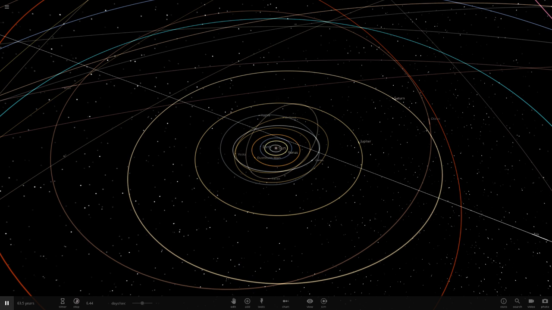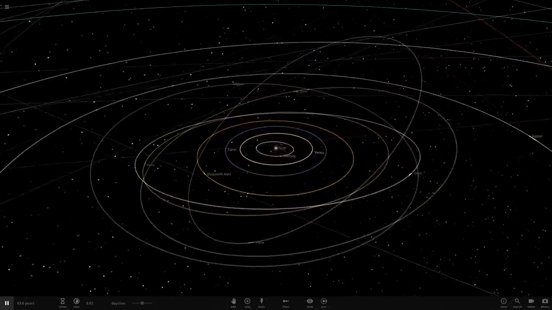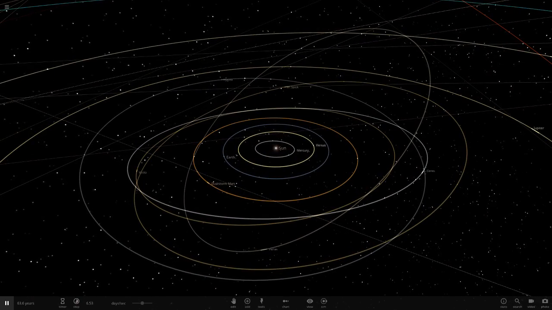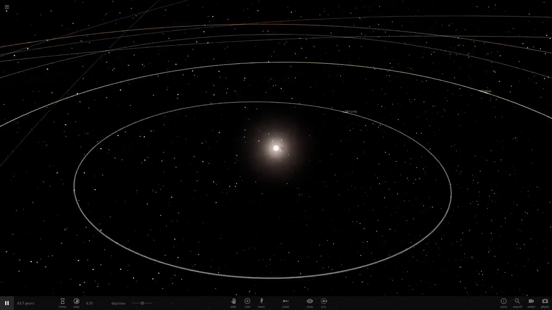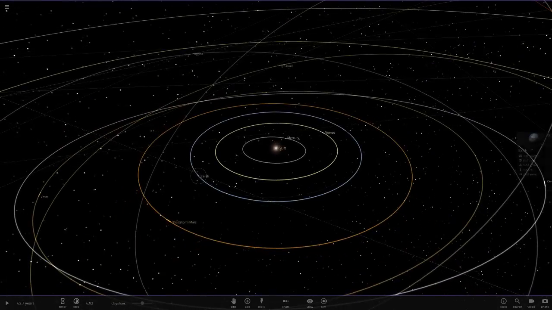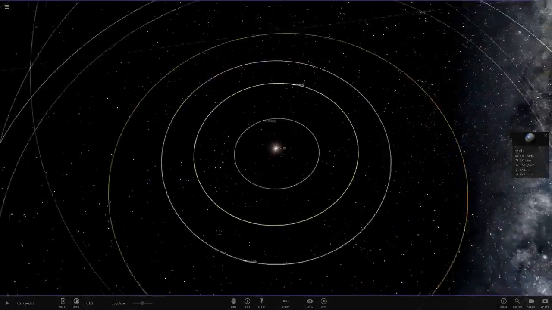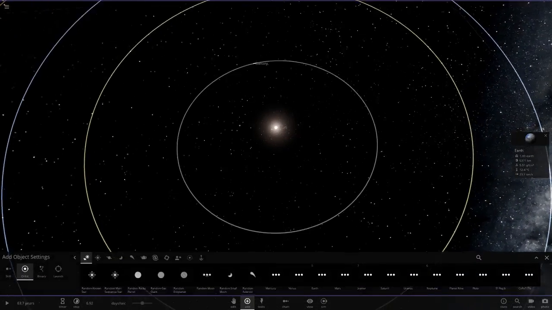But anyways, let's begin. So alphabetical order. If it was alphabetical order, that would mean that Earth would be the closest planet to the sun. So this is going to be interesting. I'm looking forward to doing this.